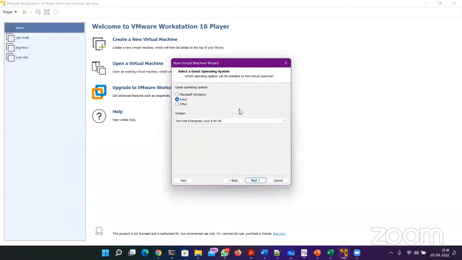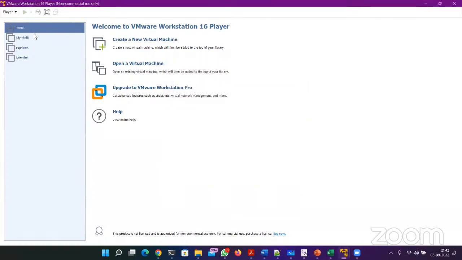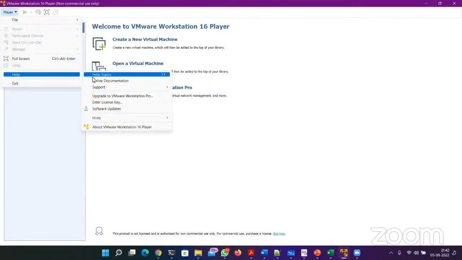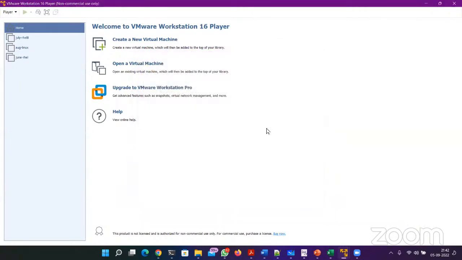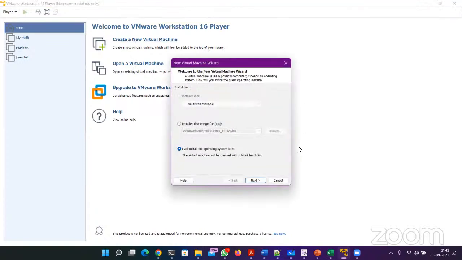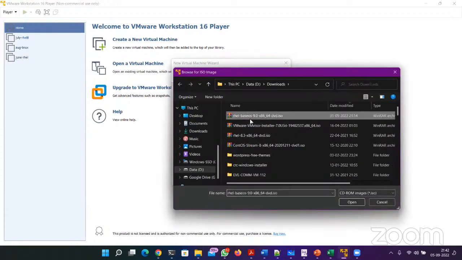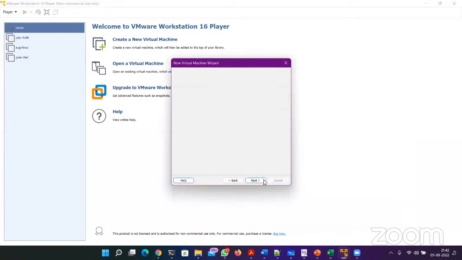Okay, I think VMware Player is not yet configured, or maybe I'm using the older one. Hold on. Just a second, let me check. Yeah, so I'm using an older version. The latest version includes the easy install method for RHEL9, so you can install a Red Hat virtual machine without doing anything. Simply load the ISO and that's it. Okay, but in my case, it will ask me to do the installation. Let's see. Okay. So RHEL9, select open, click next.